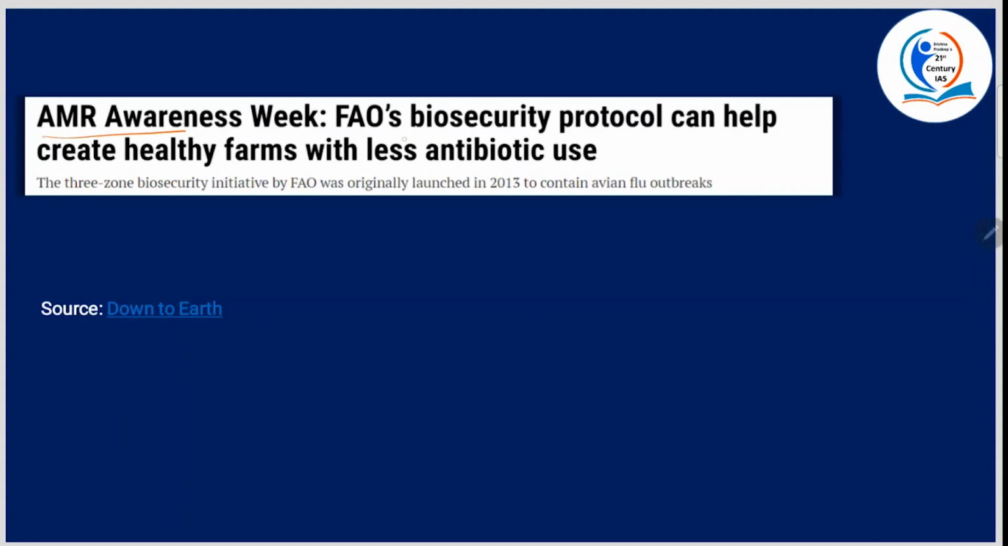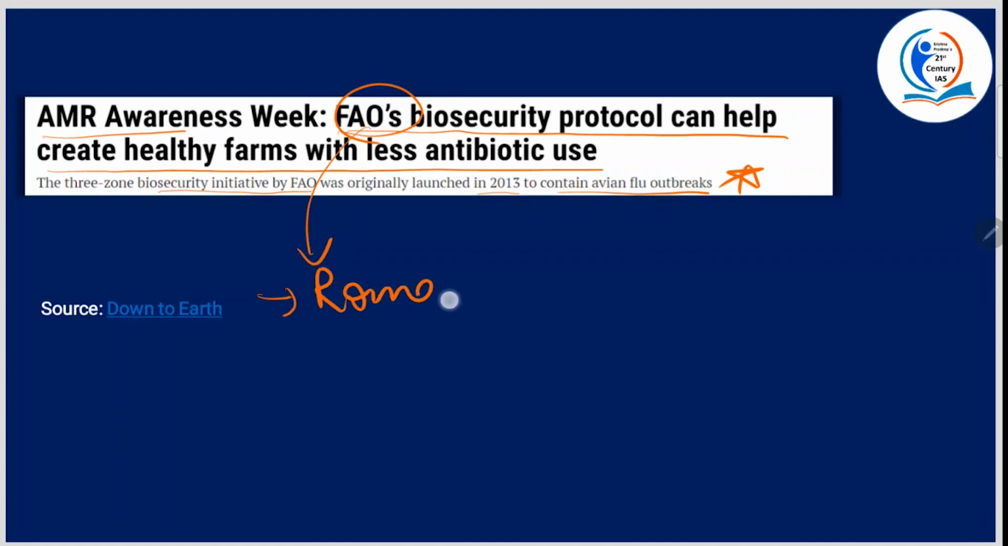Now, AMR Awareness Week. FAO's biosecurity protocol can help create healthy farms with less antibiotic use. The three zone biosecurity initiative by FAO was originally launched in 2013 to contain avian flu outbreaks. Okay. Now, FAO, in yesterday's C.A.R.E initiative also we have seen FAO, Rome, and with WHO, it actually started the Codex Alimentarius Commission. So it is headquartered in Rome.